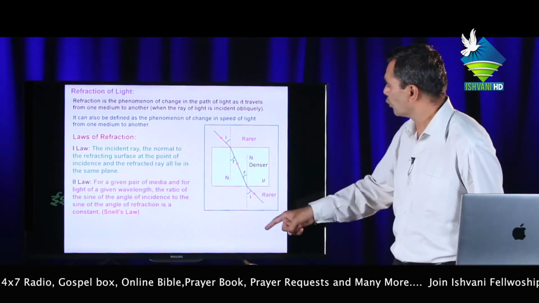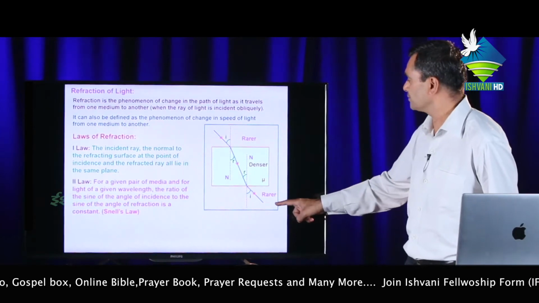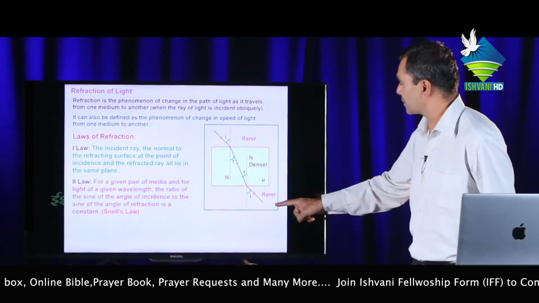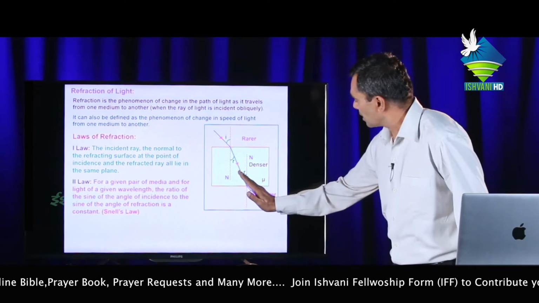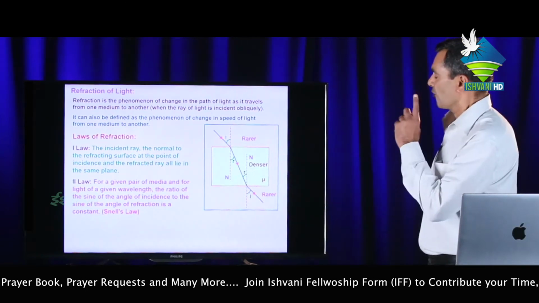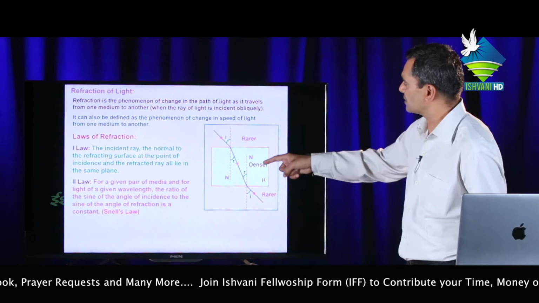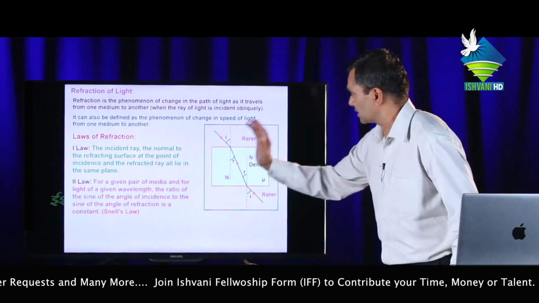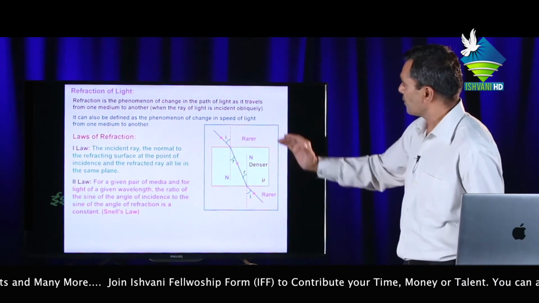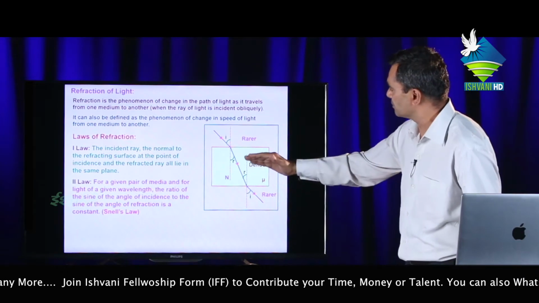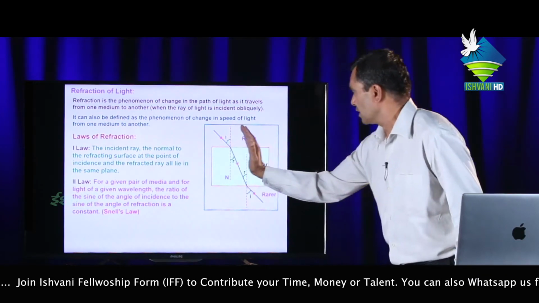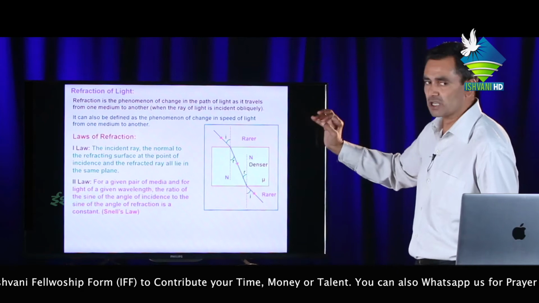Now this ray again moves from denser to rarer medium, from glass to air, and it bends away from the normal. When a ray moves from rarer to denser, it bends towards the normal. That is, when a ray moves from air to a denser medium, it bends towards the normal. Rare means air, denser means glass.